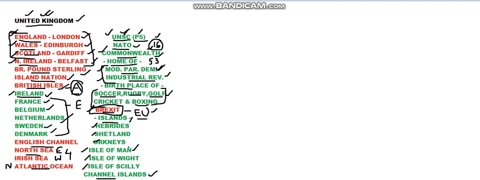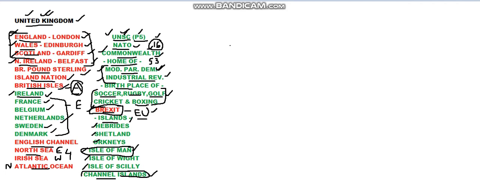So except the Isle of Man and the Channel Islands, all of them belong to the UK, but these two do not belong to the UK. They depend on the British Crown, but they have their own autonomous setup of governance. Except the Channel Islands and the Isle of Man, all the rest belong to the United Kingdom. All these islands are part of the British Isles.